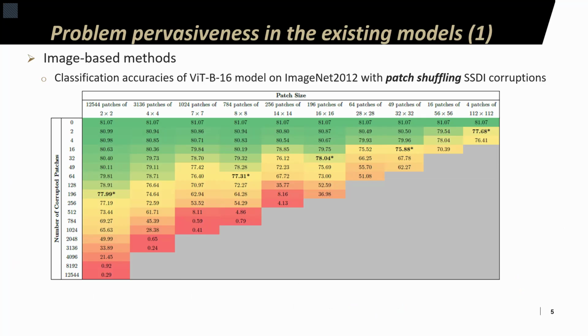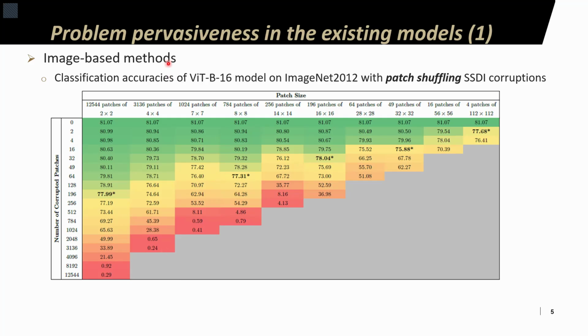Within this work, SSDI corruptions are generated by considering square patches only. Hence, the columns represent how an image of 224 times 224 pixels can be broken down into square patches. Based on the resulting number of patches, each row represents a different number of patches that were used for generating SSDI corruptions.